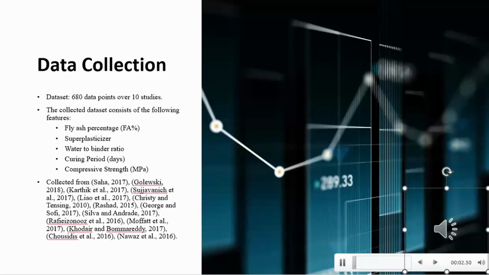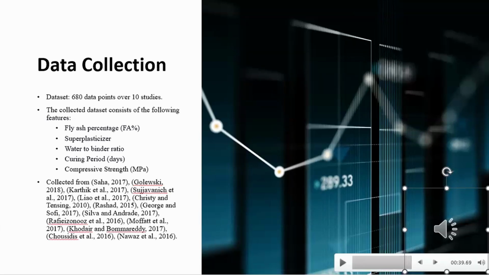Our dataset comprises 680 data points collected from over 10 studies, providing a robust foundation for our analysis. The key features of this dataset include the percentage of fly ash used, the amount of superplasticizer, the water-to-binder ratio, the curing period, and the resulting compressive strength in megapascals. The dataset was collected from a variety of resources to ensure comprehensive coverage of different study parameters and conditions. This extensive dataset allows us to explore a wide range of variables and their impact on concrete strength.